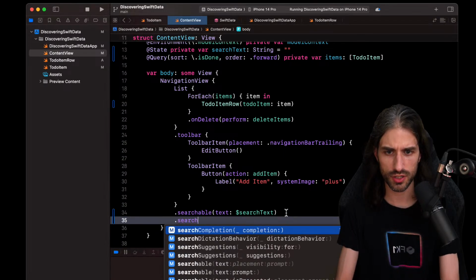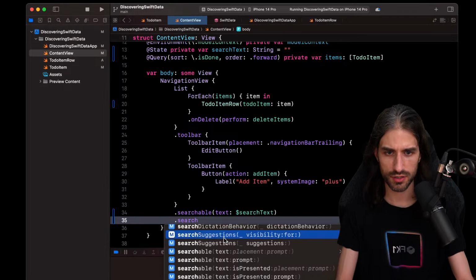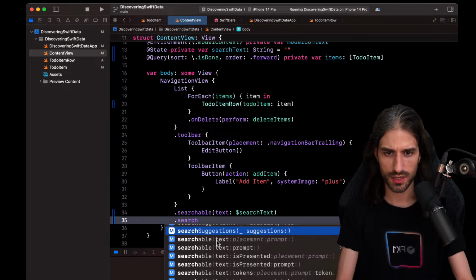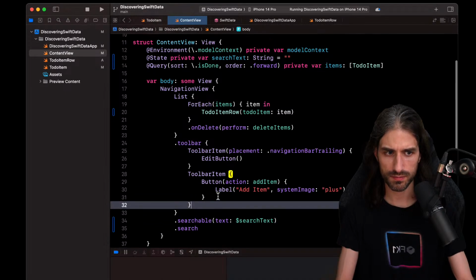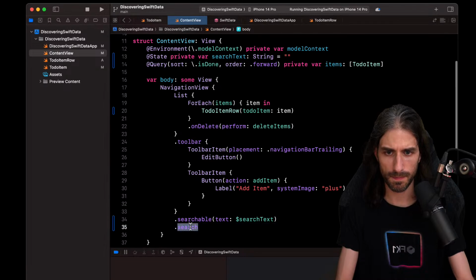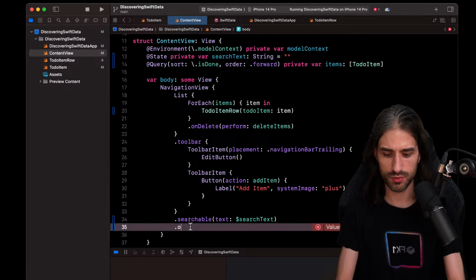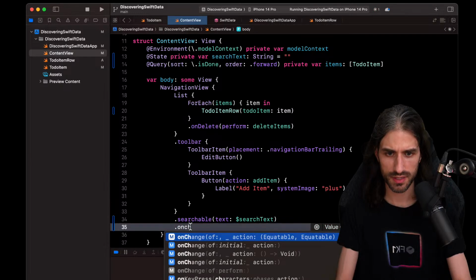I'm just looking for the search. So we have search completion, which is when the user has typed enter, but search suggestion returns a suggestions view, but maybe I don't need that. You know what? I will just do an onChange of.